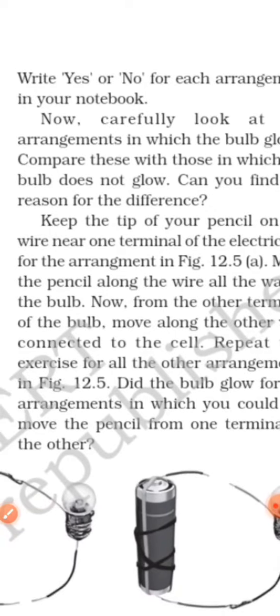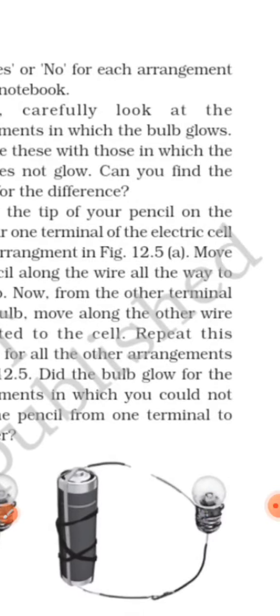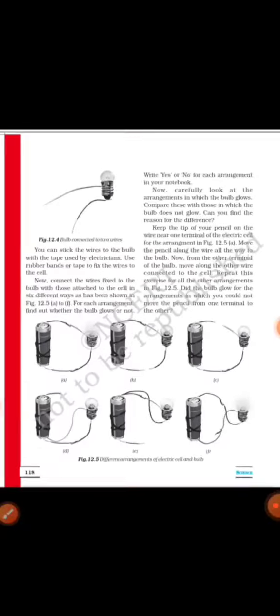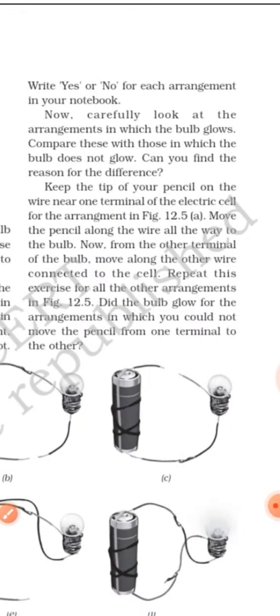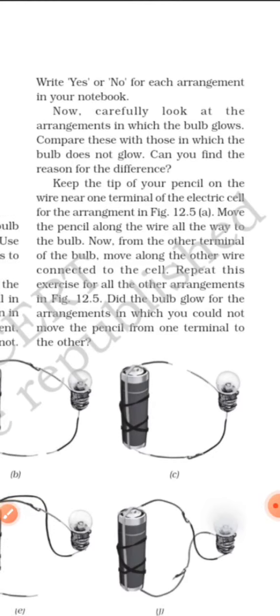now carefully look at the arrangements in which the bulb glows. Compare these with those in which the bulb does not glow. Can you find the reason for the difference? Can you find out the difference where the bulb is not glowing? Why is it that in one arrangement the bulb is on, but in other arrangements the bulb is not on?